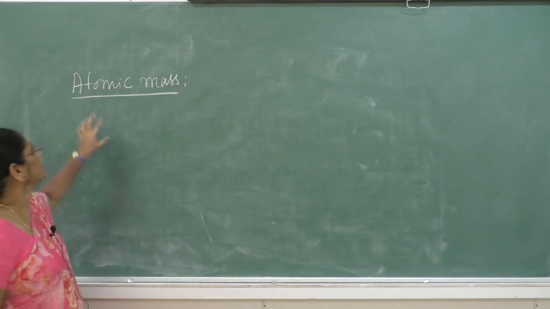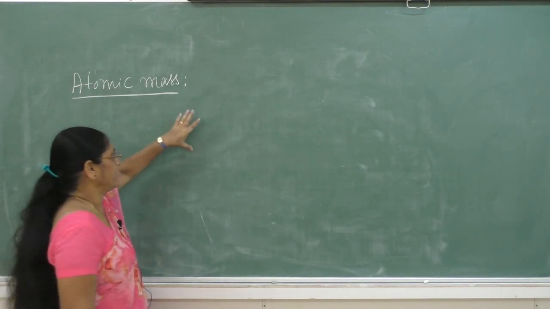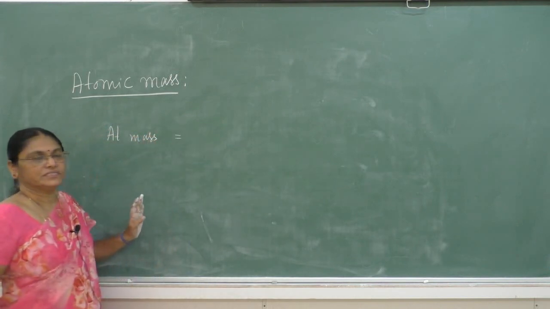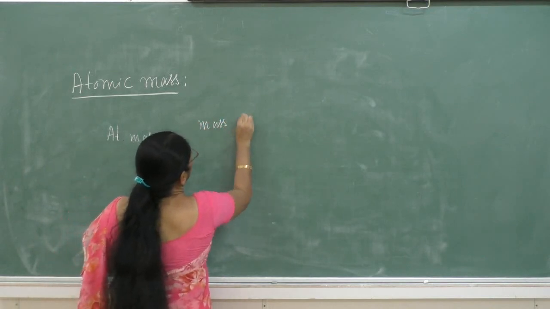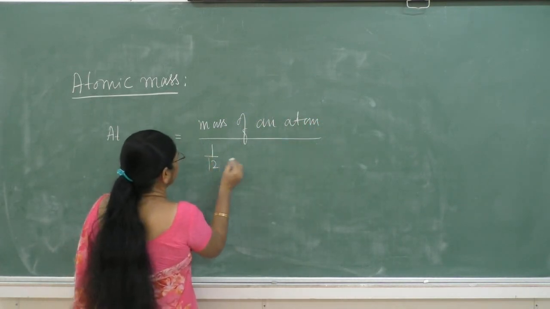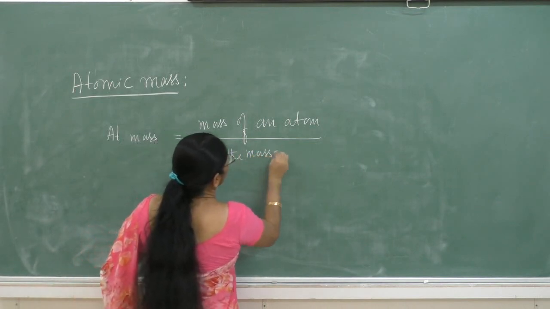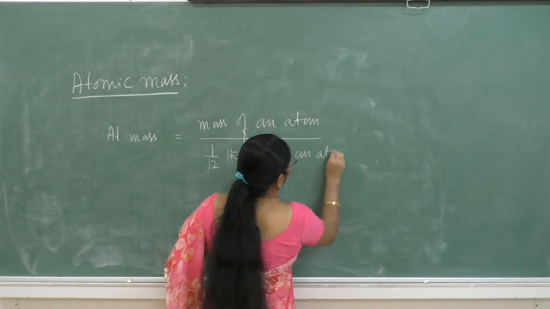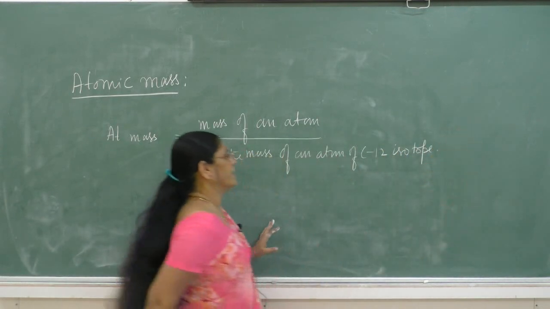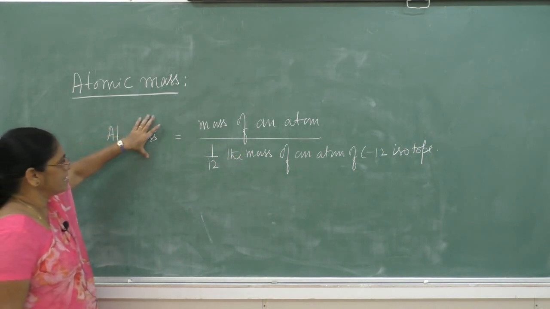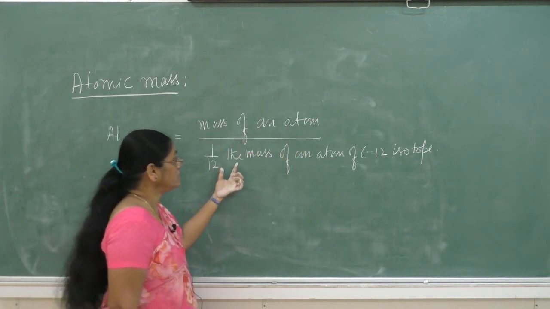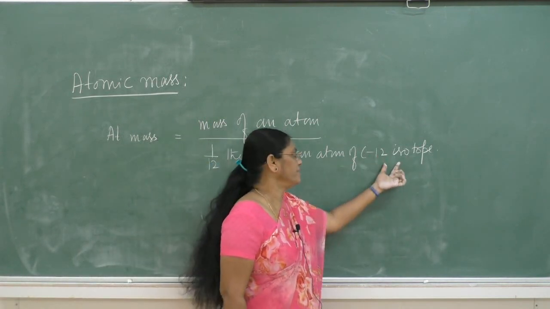Atomic mass is the ratio of the mass of an atom to 1/12 the mass of an atom of the carbon-12 isotope.